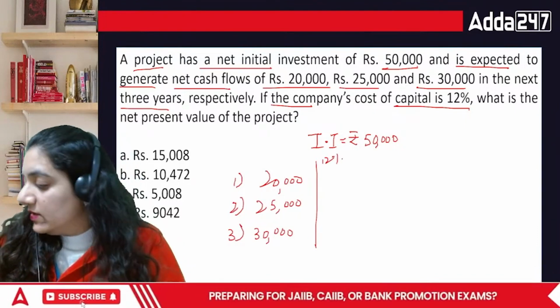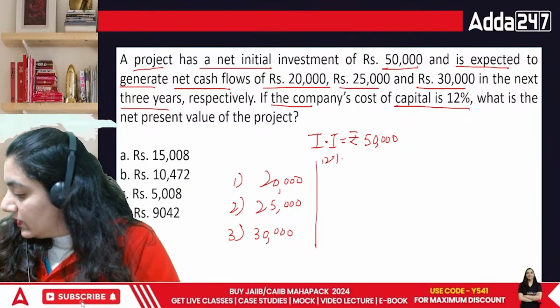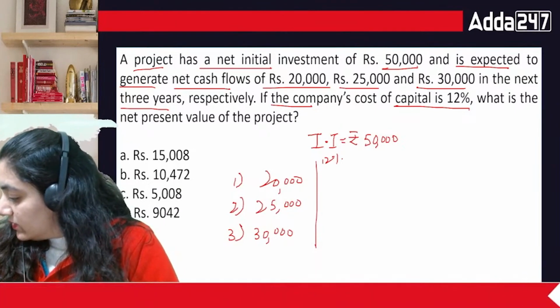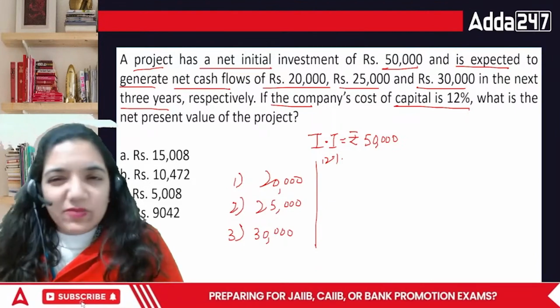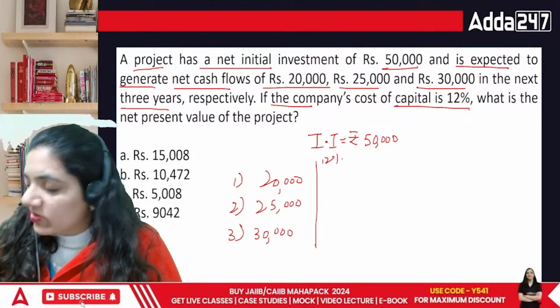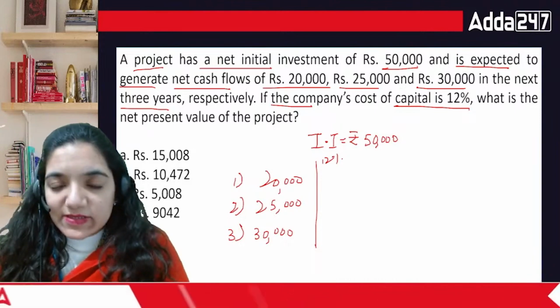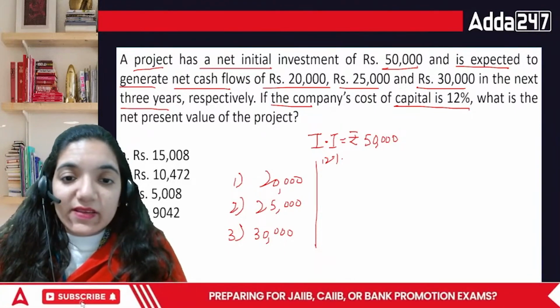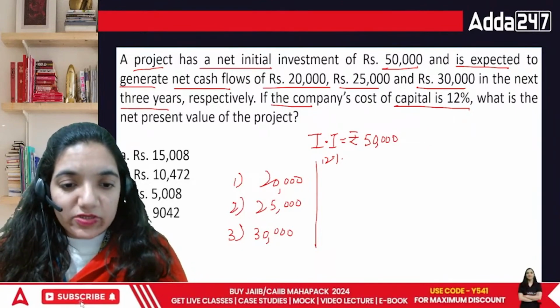Let's see. The calculator that I currently possess is not the one which has a discounting factor function. So I'll get a particular calculator for you and we'll show how it works in the revision class.